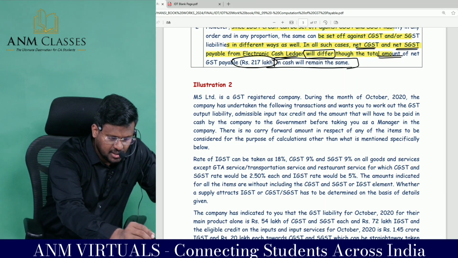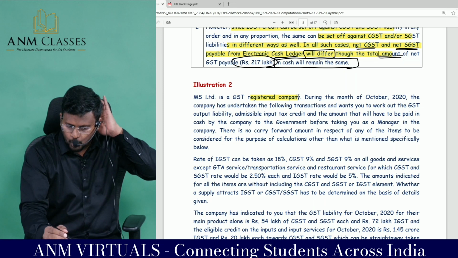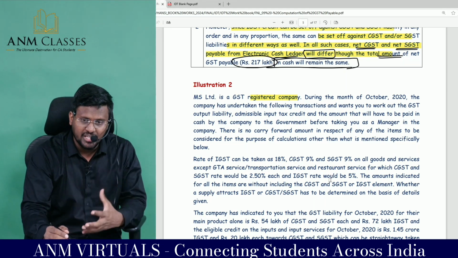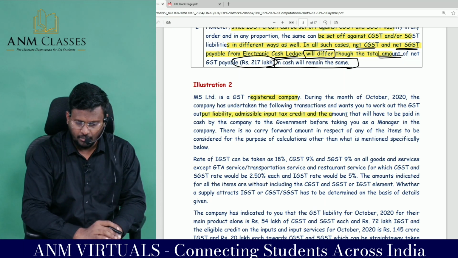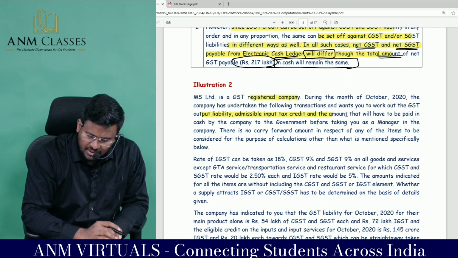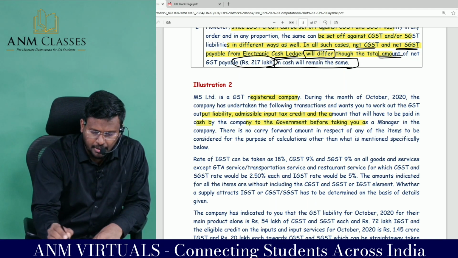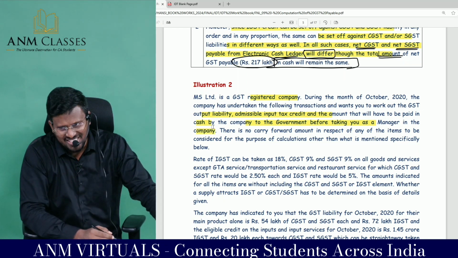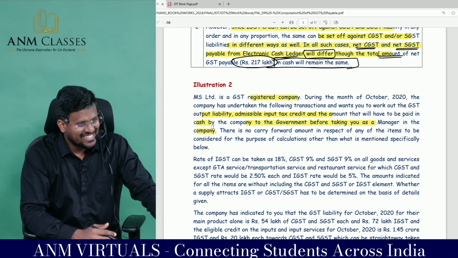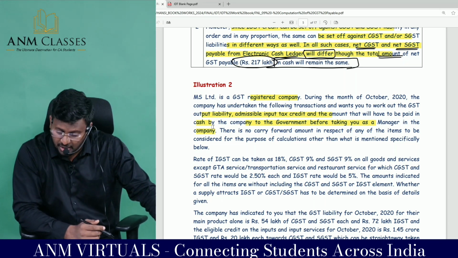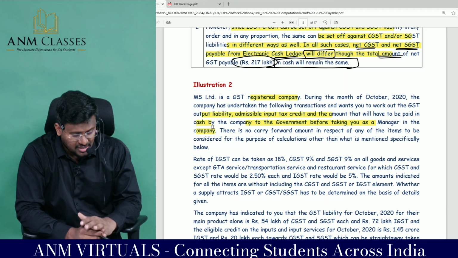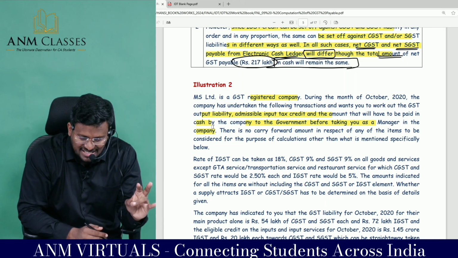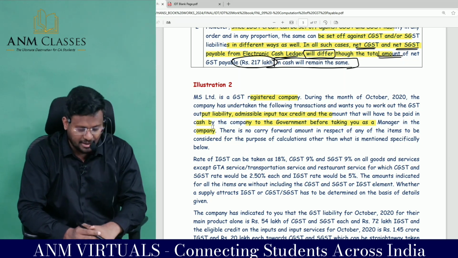MS Limited is a GST registered company. During the month of October, the company has undertaken the following transactions and wants you to work out the GST output tax liability, admissible ITC, and amount that will have to be paid in cash by the company to the government, taking you as a manager in the company. You can't say that I don't want that post. Sir, you are going to be appointed as the manager of the company. Before you get appointed, you have to calculate the GST output tax liability, admissible ITC, and amount that will have to be paid in cash.